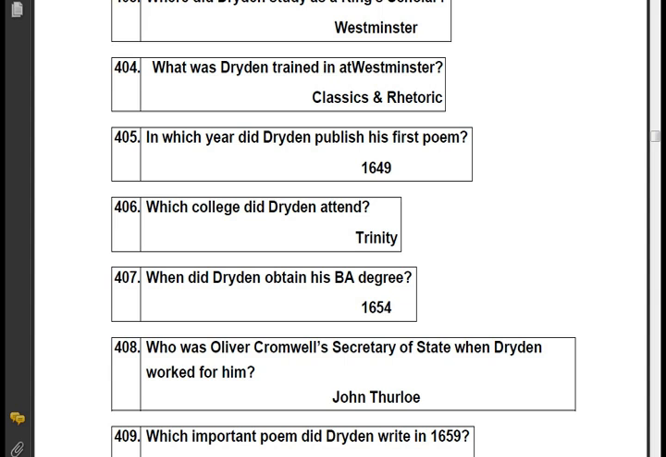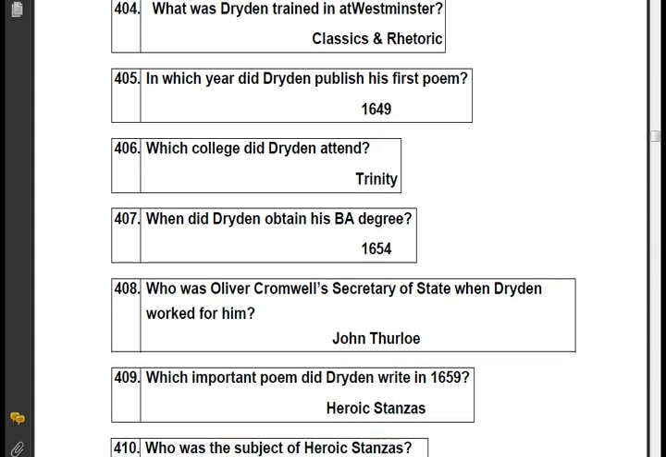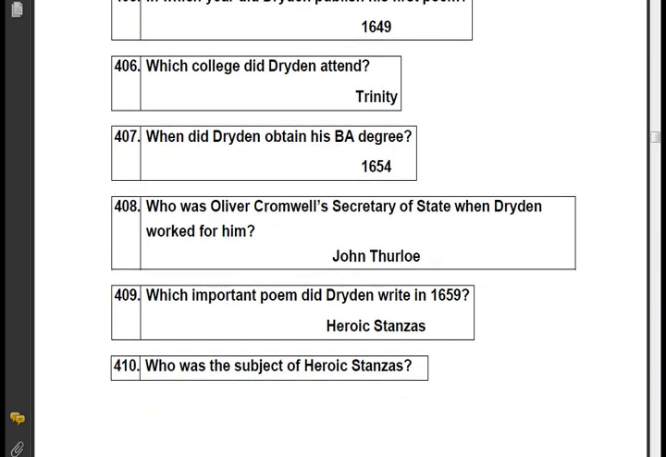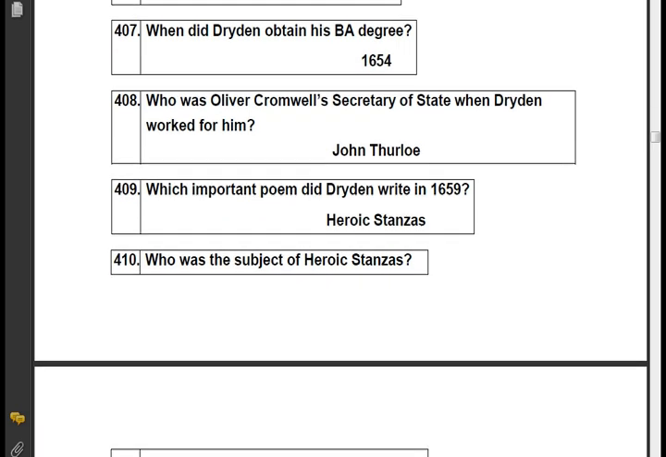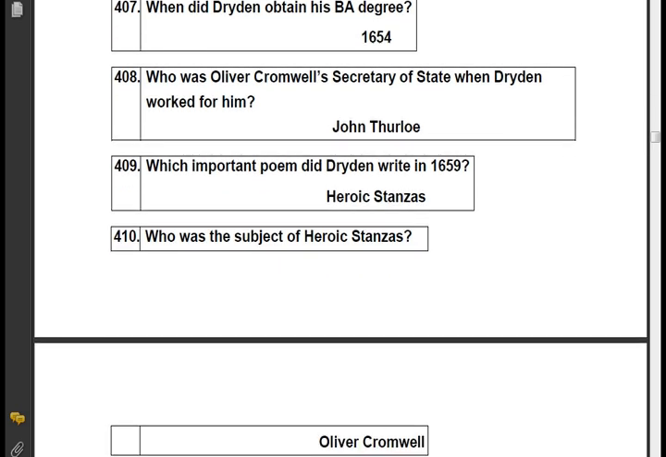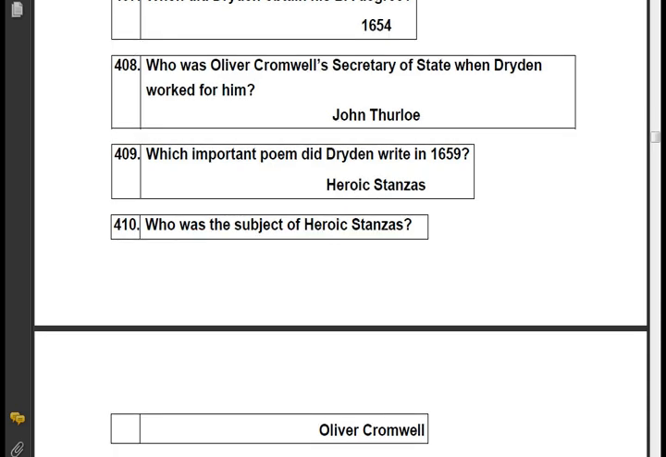1649. Which college did Dryden attend? Trinity College. When did Dryden obtain his BA degree? 1654. Who was Oliver Cromwell's Secretary of State when Dryden worked for him? John Thurloe. Which important poem did Dryden write in 1659? Heroic Stanzas. Who was the subject of Heroic Stanzas? Oliver Cromwell.